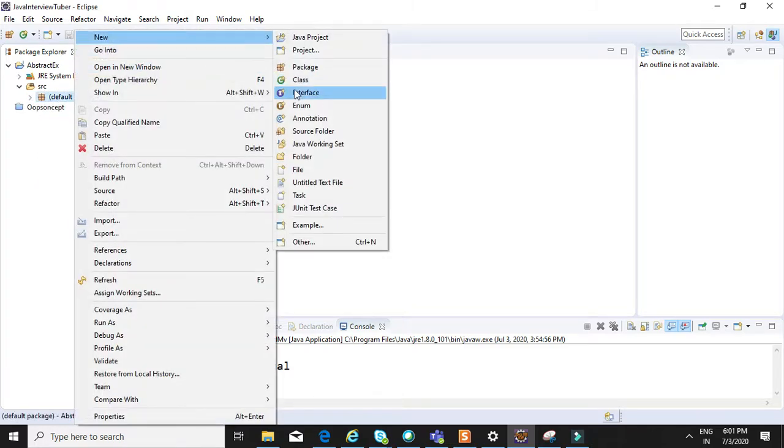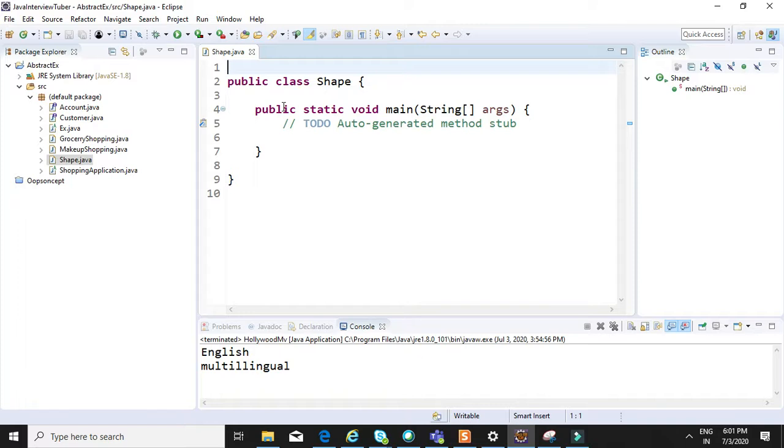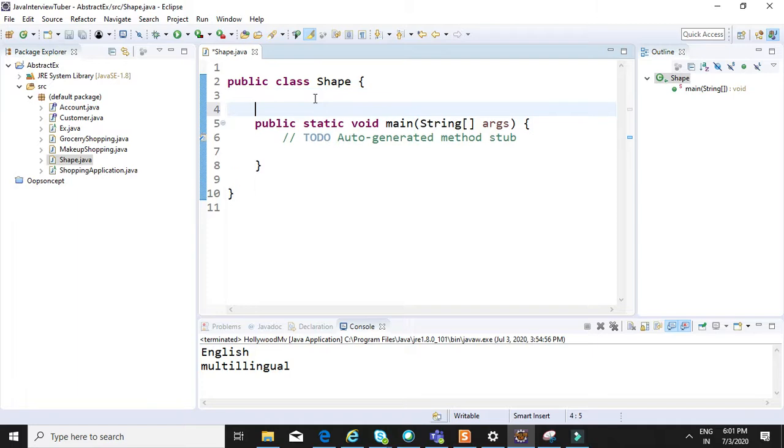Suppose there is a class called Shape. In this class we have two methods. Both methods have the same name but different parameters. The method name is calculateArea. So int calculateArea, and we'll put the parameters length and breadth.